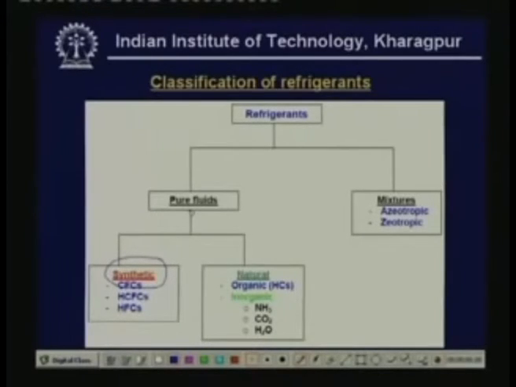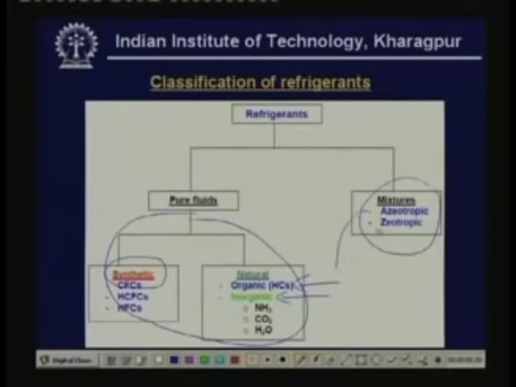Okay. You can also have natural refrigerants. Again, natural refrigerants can be organic, that means they are basically hydrocarbons, or inorganic. Inorganic means you have ammonia, carbon dioxide, water, sulfur dioxide, etc. Okay. So, all these are pure fluids. Okay. Under mixtures, you have azeotropic mixtures and you have zeotropic mixtures. Okay. So, this is how you can broadly classify refrigerants.